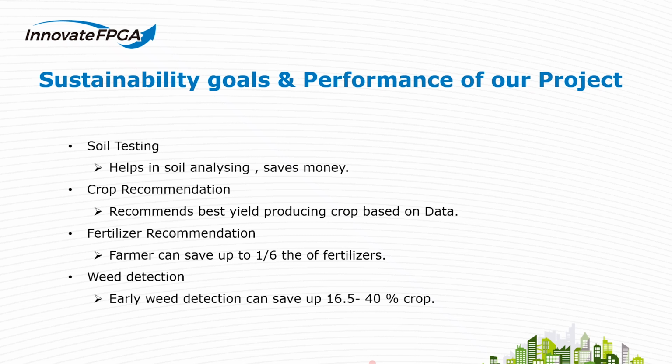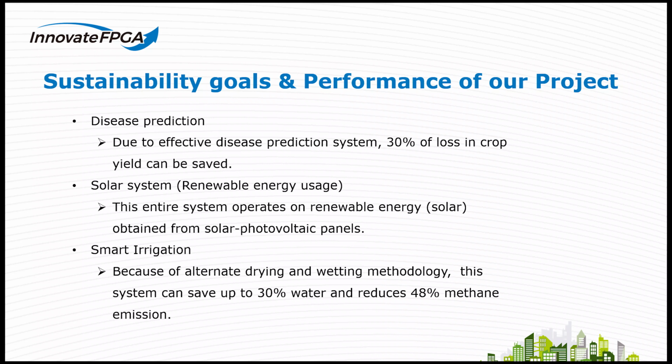Weed detection. Through early weed detection and taking necessary measures, it helps in crop growth and saves up to 16 to 40% of the crop yield throughout the crop. Disease prediction. Through disease prediction and taking early measures, the farmer can save up to 37% of the yield.